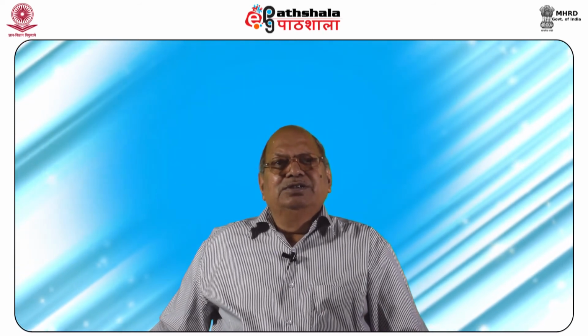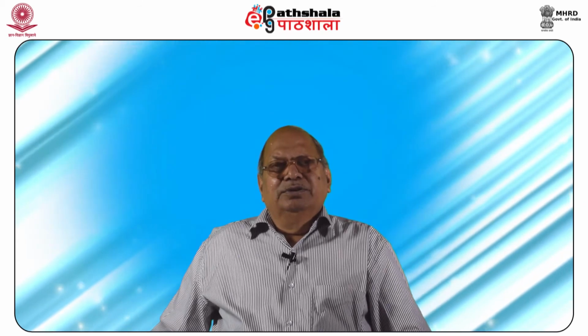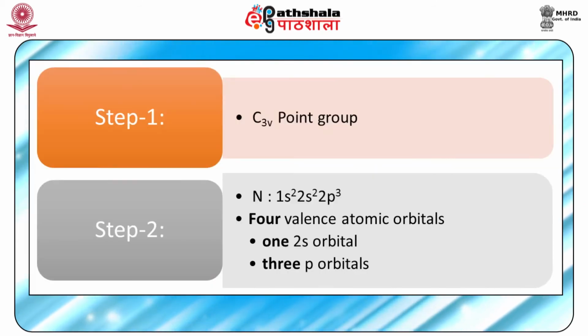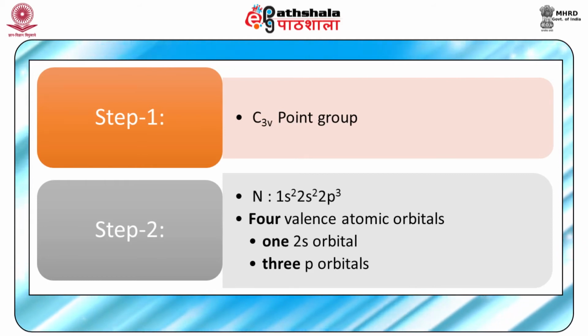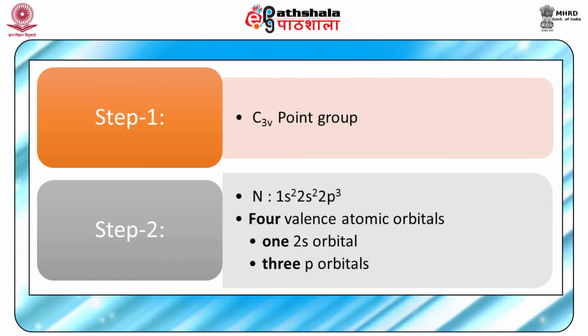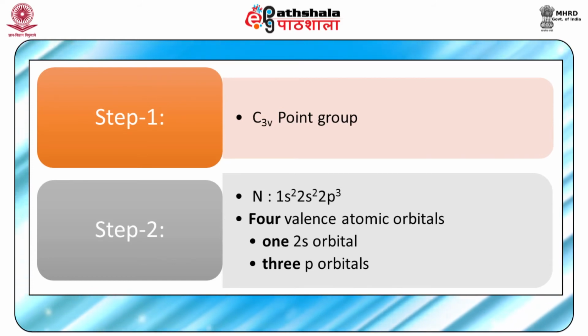In the second step, let us look at the central atom nitrogen, whose electronic configuration is 1s2, 2s2, 2p3. Thus the valence atomic orbitals are one 2s orbital and three p orbitals, that is 4 orbitals.